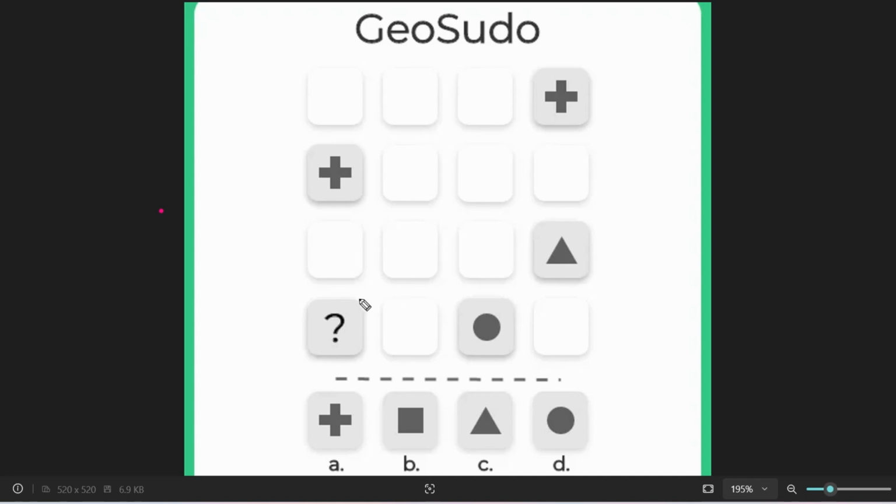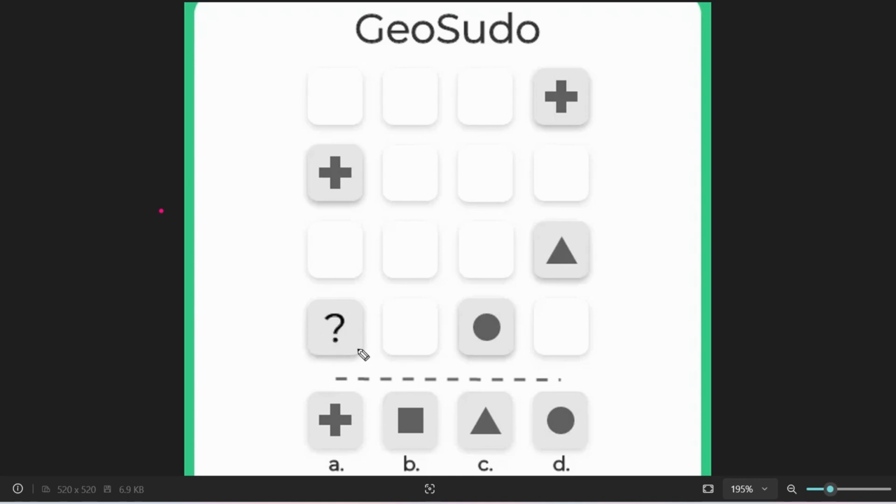All should be different. That means if here there is a plus and here a triangle, then in this line triangle and plus are no longer possible. There must be one square and one circle. I hope you understood what you have to do here. So let me just answer this. As you can see, you have to replace this question mark with any of these.